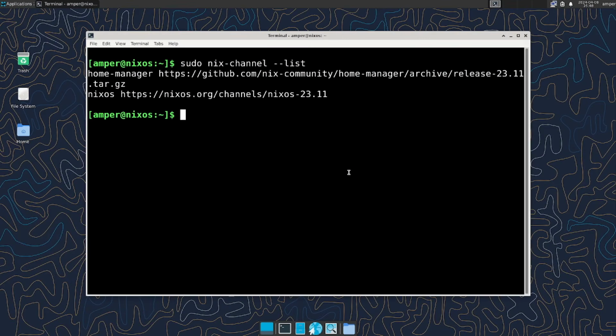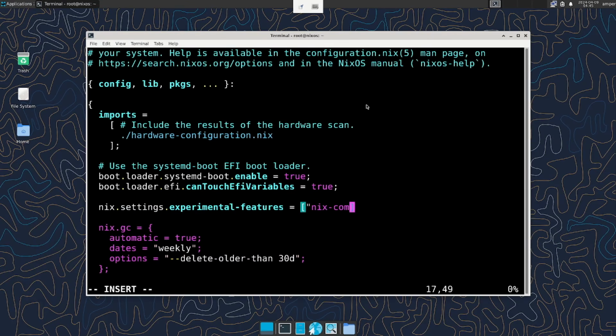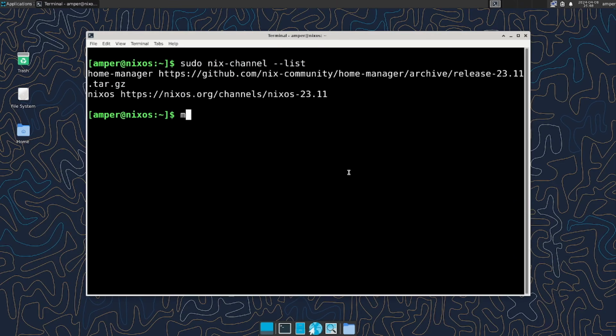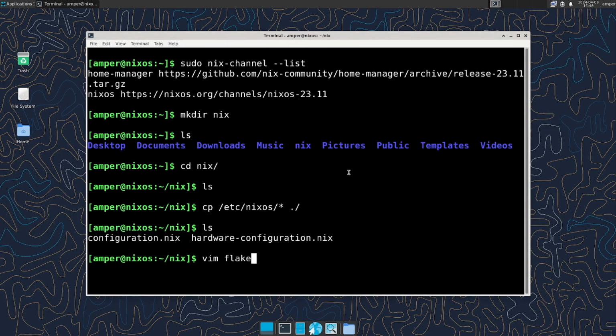The flake feature may seem really complicated for many beginners, and from experience I can say that the best way to understand how they work is to try them out yourself. So let's write our own flake, which takes the Nixpkgs channel as an input and outputs our configuration. To start, we need to enable Flakes, since it's an experimental feature. You can do this by adding this line to configuration.nix. Using Flakes allows us to store configuration files anywhere, not necessarily in /etc/nixos. So let's create a nix folder in the home directory and move the contents of /etc/nixos into it.